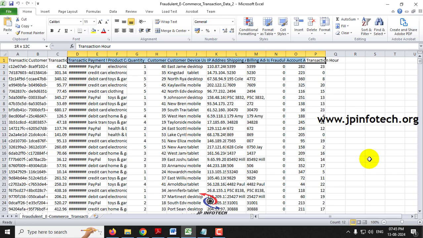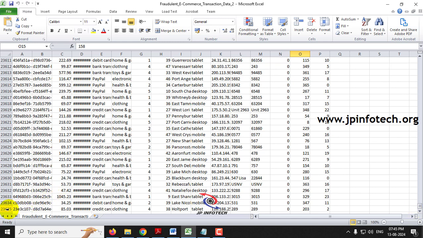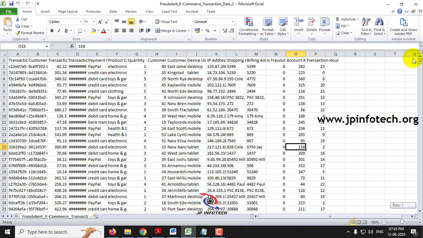The dataset has 23,634 records, so it is a very big dataset. We are going to use this dataset, but we are not going to use all the features available.